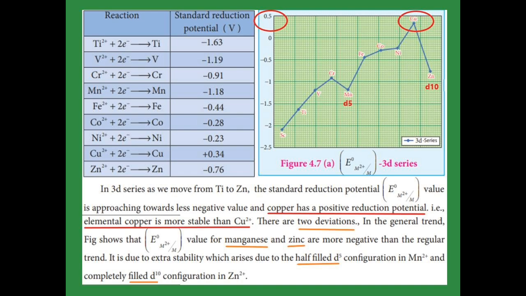You see the table, you refer to the table, you can get an idea about that. In this table, first of all, titanium is minus 1.632, which slowly decreases to vanadium and chromium, and suddenly the value changes to minus 1.18. In the same way, from copper's positive value, it suddenly changes to negative 0.76. This is shown by the two deviations in the graph.